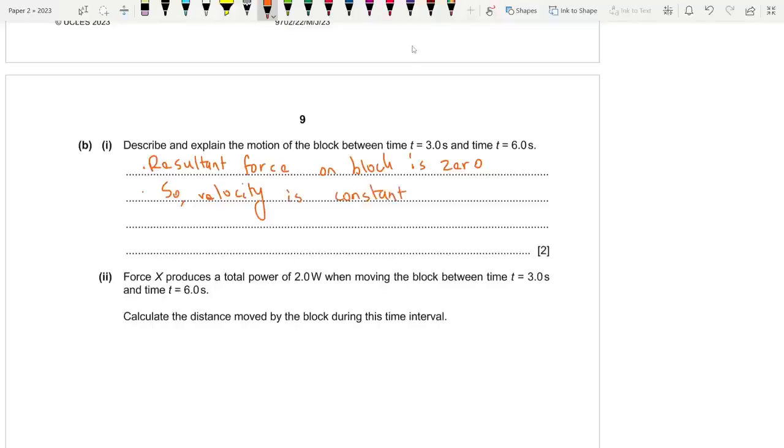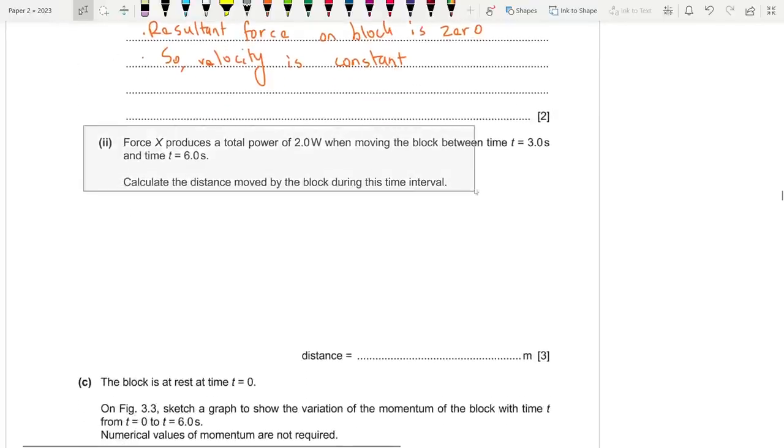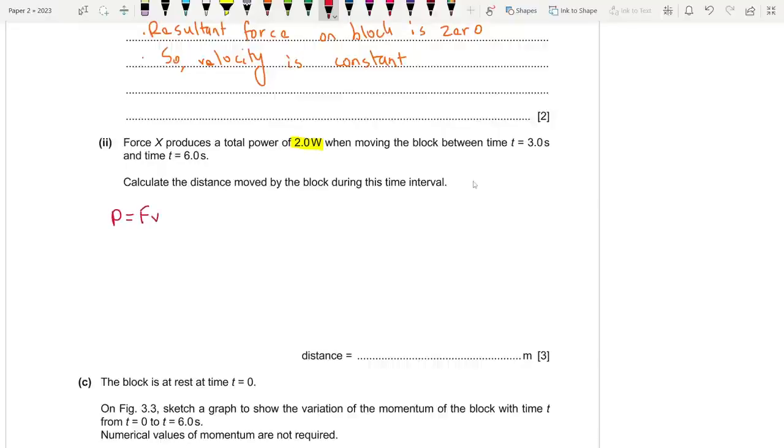Force X produces a total power of 2 watts when moving the block between time 3 and time 6. Calculate the distance moved by the block during this time interval. So force X produces a total power of this. When you move at constant velocity, you can apply another formula, which is P equals Fv. This can only be used when you are moving at constant velocity, because if velocity changes, then the value of power will change and the value of force will change.